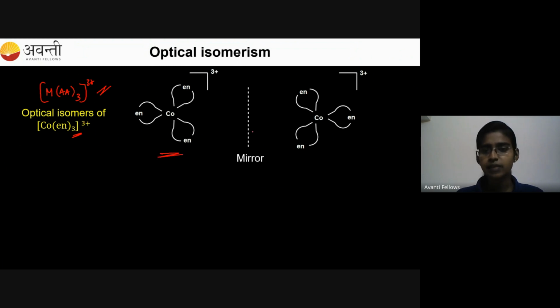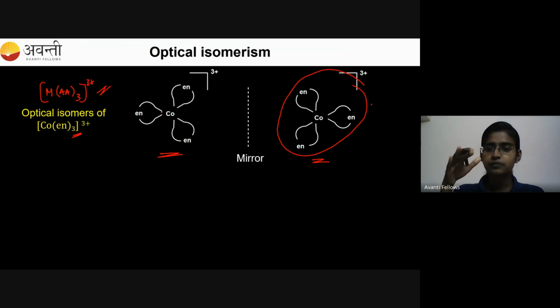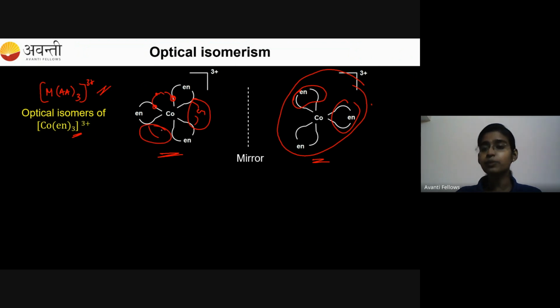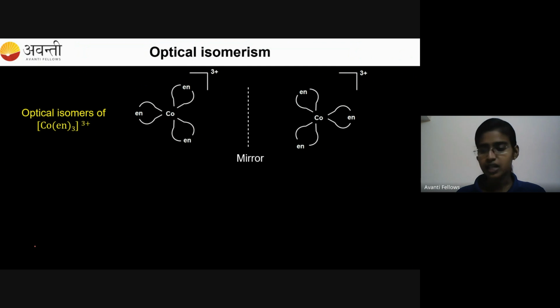I'm taking the mirror image of it and I'm getting this. If I try to place this compound above the first compound, it will not get superimposed, right? They are non-superimposable, because to this side, this ligand will come and occupy this position. In the same way, the other ethylene diamine which is here will come and occupy this position. Same way here also. Now they are not superimposable. They are non-superimposable mirror image relationship containing compounds. That's why they are optically active.